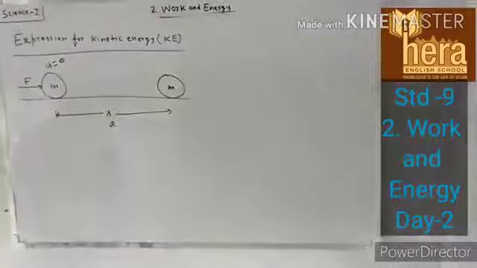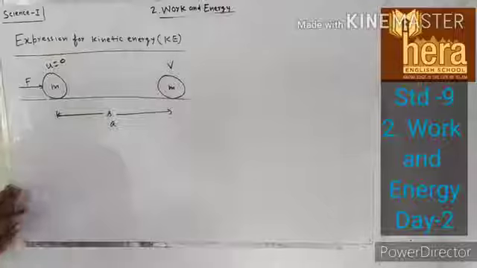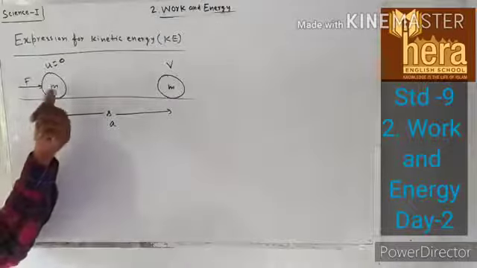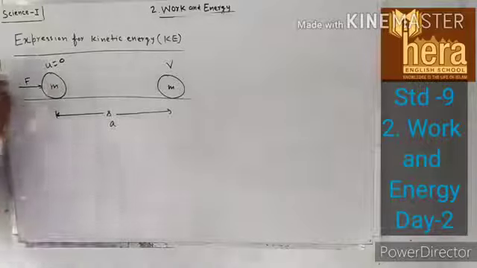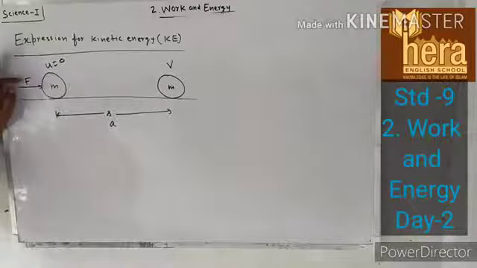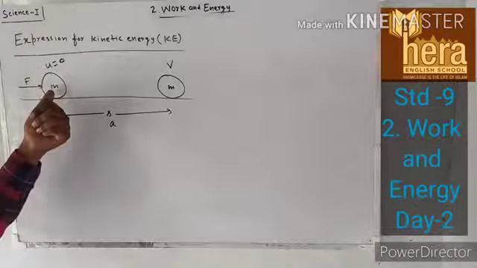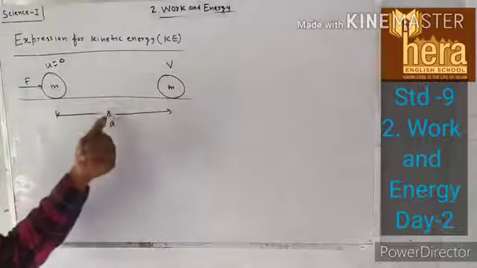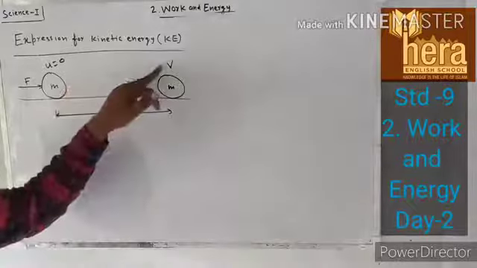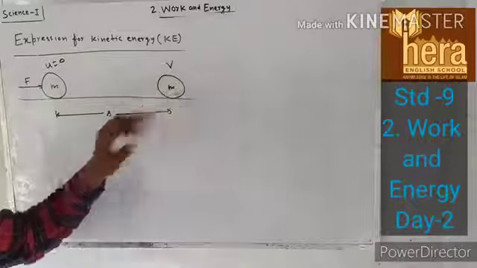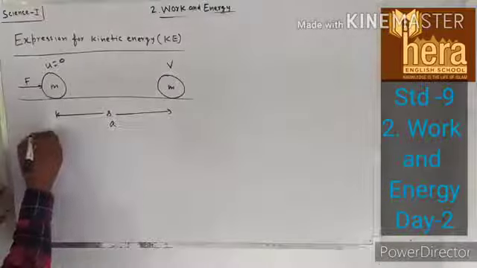See here, v is the final velocity. Initially an object of mass m was at rest. Due to this applied force, this object moves and displaced a distance s with a uniform acceleration a. See, this v is the final velocity at this point. Okay, so in this case work done is equal to how much?